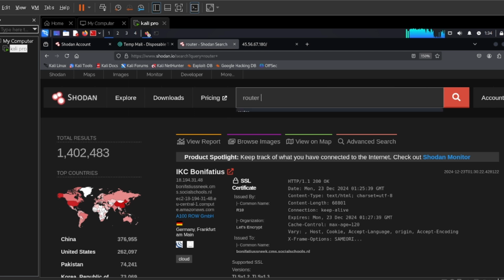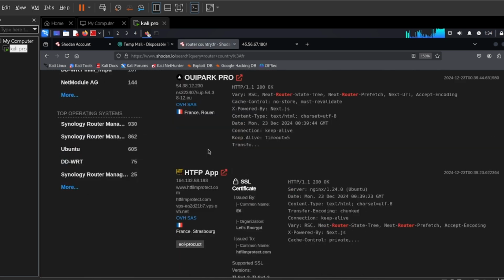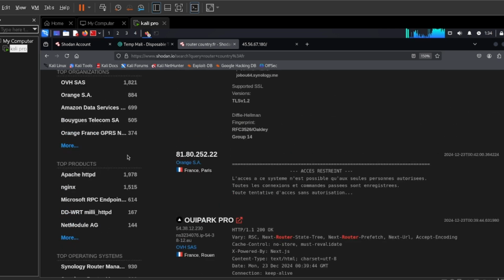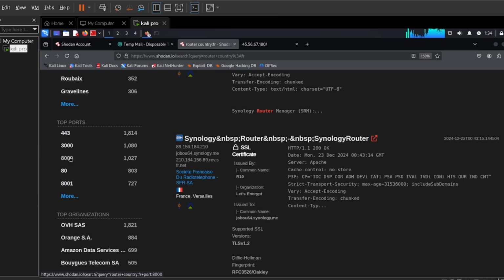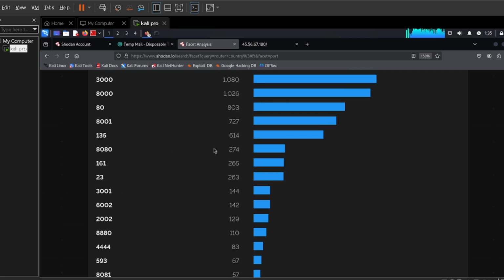What the hell is this? Let me say I want a router from France. Let me say France. Okay, let's see. To narrow the search, you see, these are the different ones. That's crazy. Let me find those on a particular port. Let me see the different ports that are available. Do we have any on port 8080? Yeah, we do have port 8080 here. I say, show me only those on port 8080, all the routers from France.